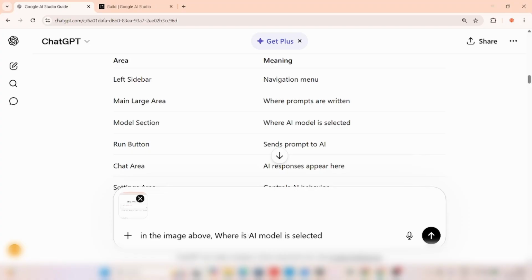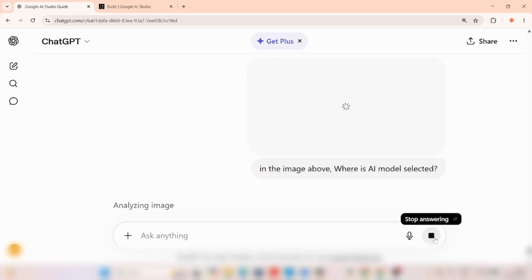Where is AI model selected? Let's wait for it to respond.